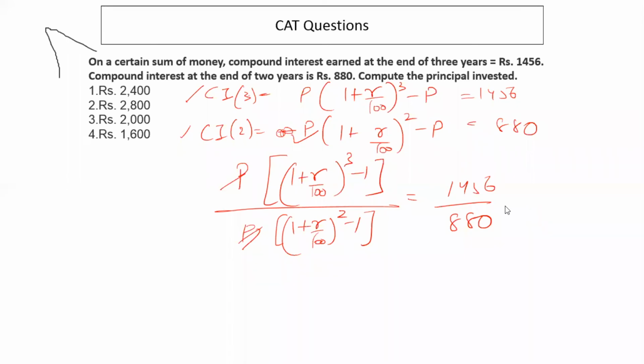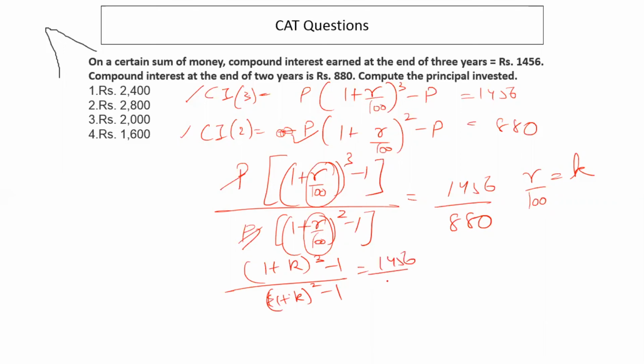So if you have a question like this and you're stuck because you have very large values like R by 100 and you have to open R by 100 to a power of cube or to a power of 2 to solve this equation, and then there are 2 numbers 1456 and 880 here too. In that case, to make your calculations easier, you can write R by 100 as, let's say, K. Right. So it will become (1 plus k)^3 minus 1 upon (1 plus k)^2 minus 1 is equal to 1456 by 880.